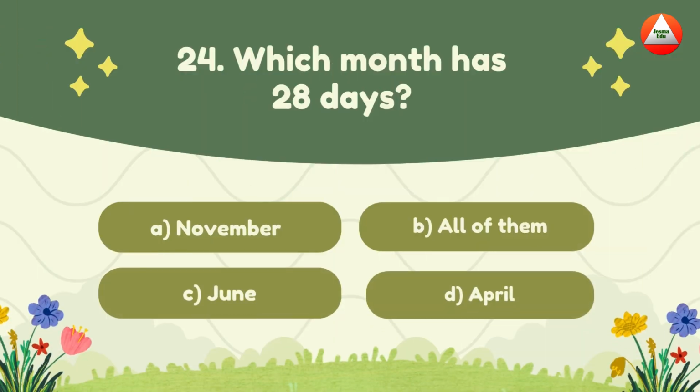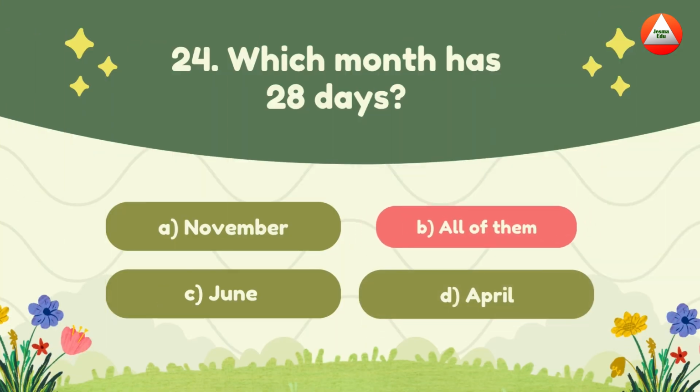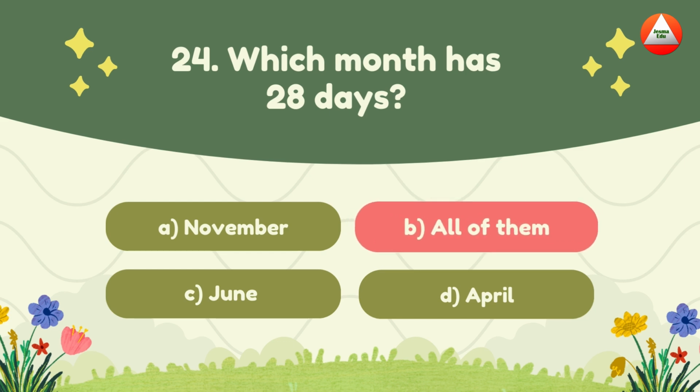Which month has 28 days? A. November, B. All of them, C. June, D. April. The answer is all of them. Haha, gotcha. Every month has at least 28.